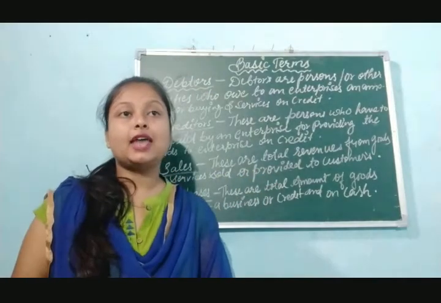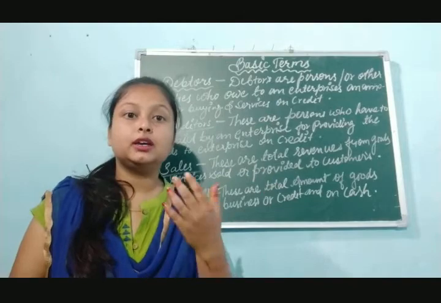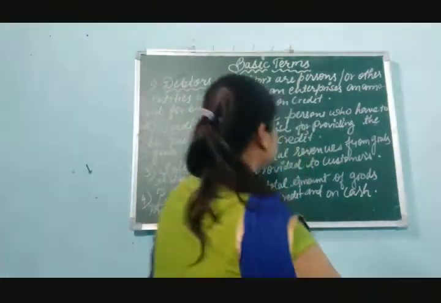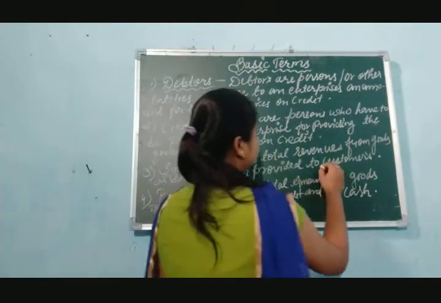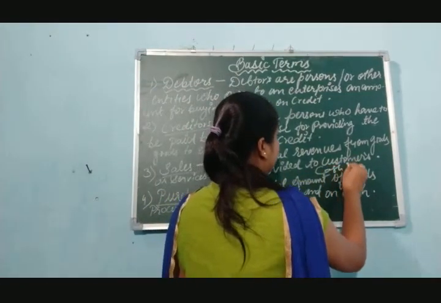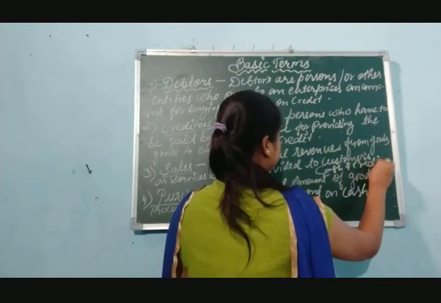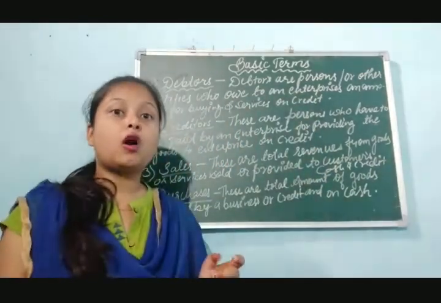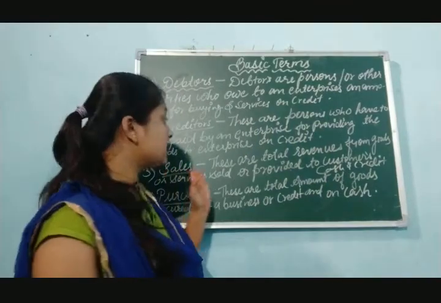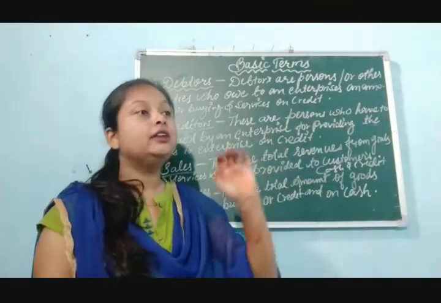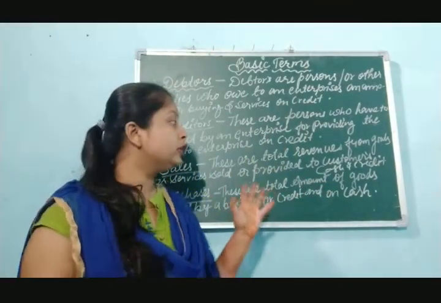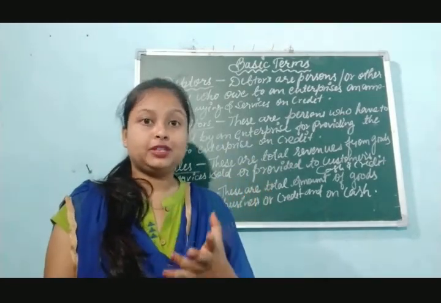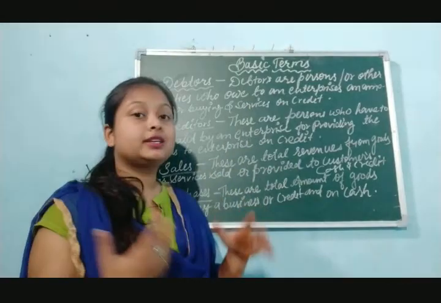Now sales can be of 2 types: in the form of cash or in the form of credit. Whenever a firm sells goods on cash, that will be called cash sales, and whenever a firm sells its goods on credit basis, that will be called credit sales.